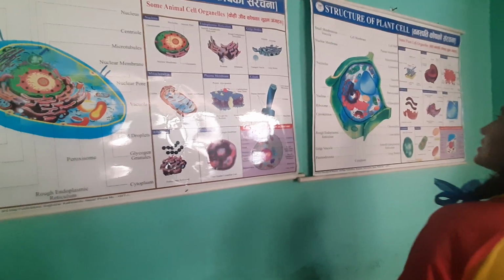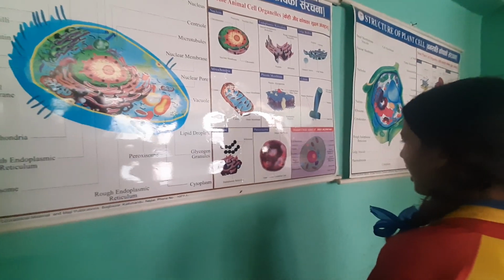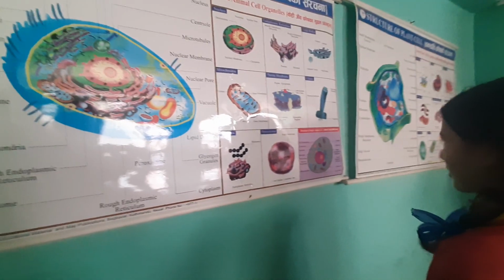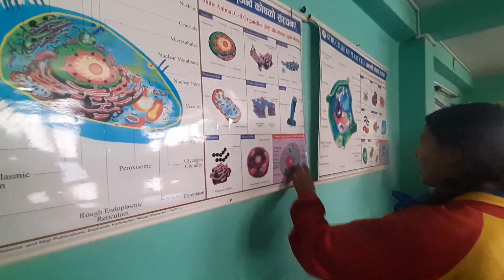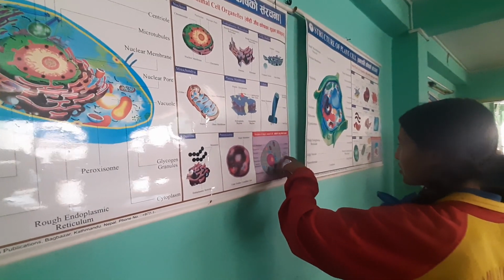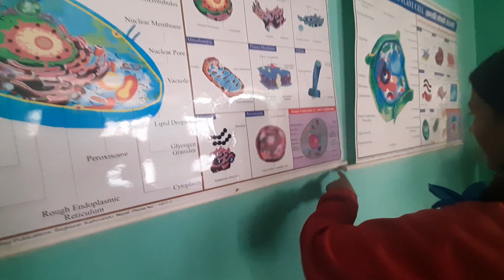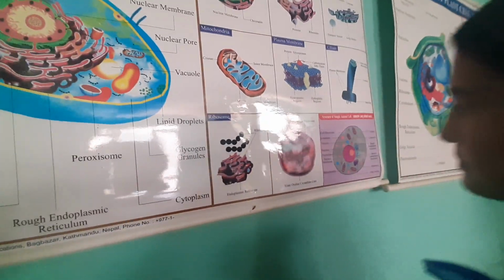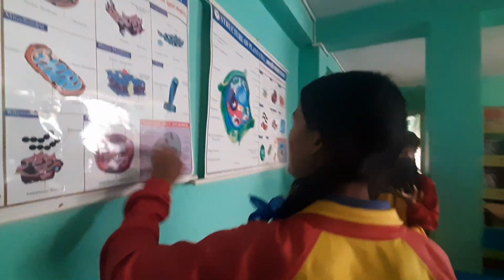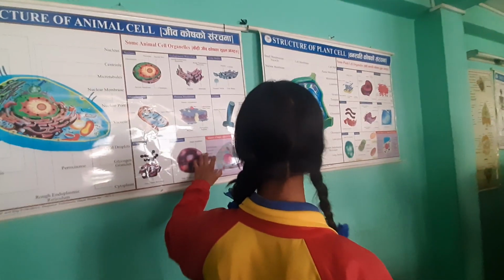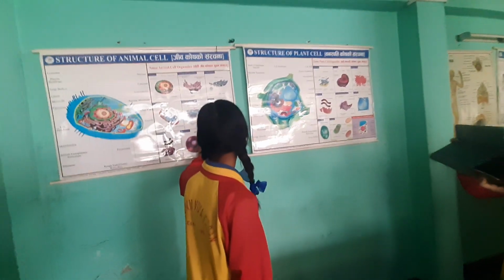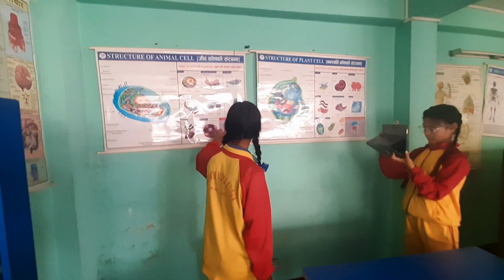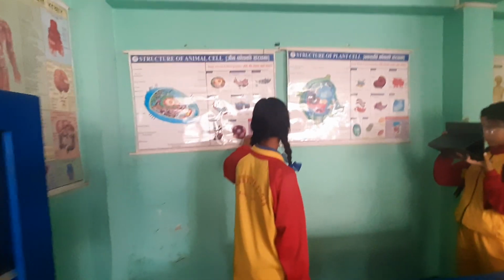Now let's explain about the animal cell. The animal cell's main structures are cell membrane, lysosome, vacuole, nucleus, nuclear membranes, mitochondria, cytoplasm, centrosomes, endoplasmic reticulum, smooth endoplasmic reticulum, ribosomes, Golgi bodies. The cell membrane's main function is to protect the innermost part, or all the structures, of the cell.